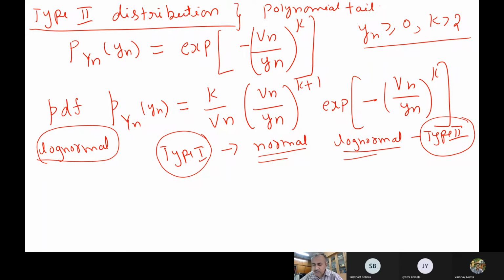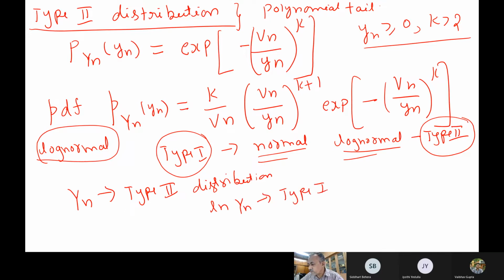So if I have a Yn, if it is a type 2 distribution, then log of Yn, if I take the logarithm, will be a type 1 distribution. You followed?